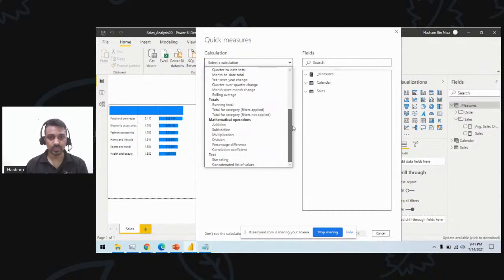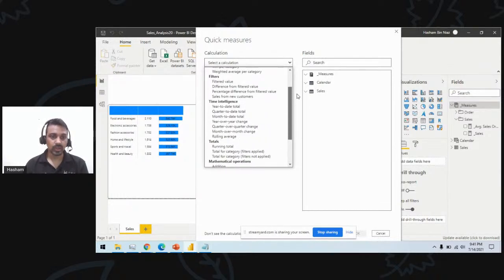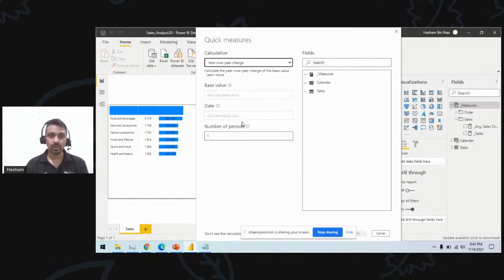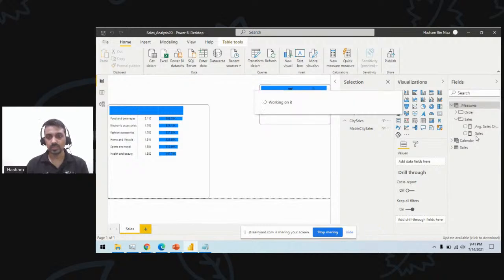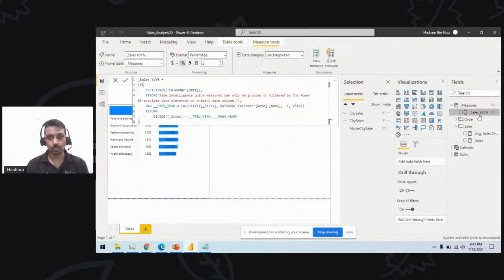Here I'm trying to measure a year over year change, and on which base value I want to measure the sales percentage year over year increase. For the date part, I will use this date field, and the number of periods it will compare with is the last 1 year. Once I click OK, you'll see Power BI creates one measure on the fly.